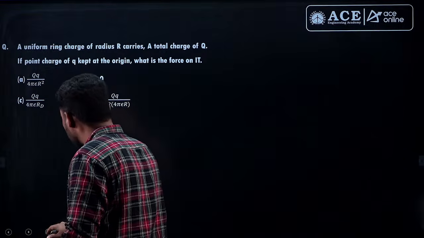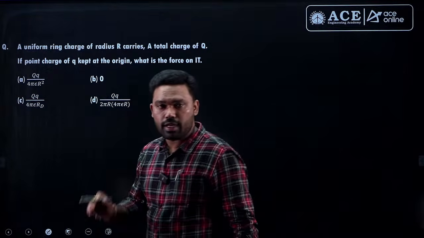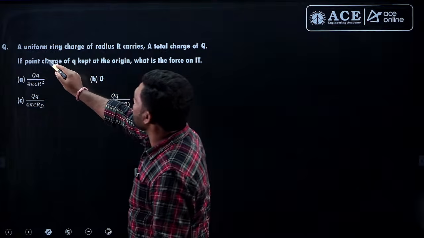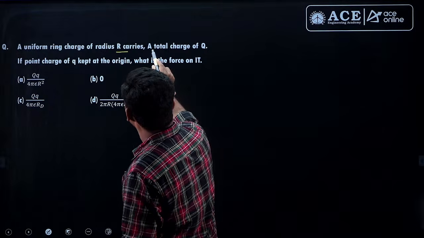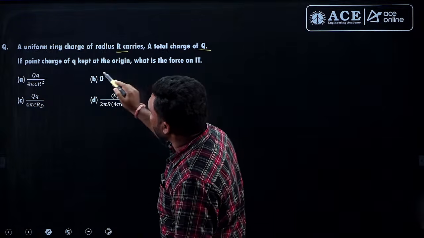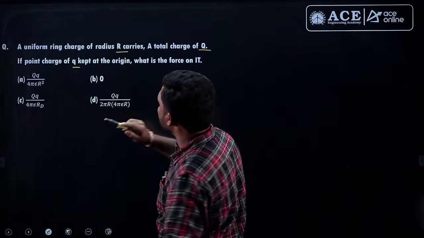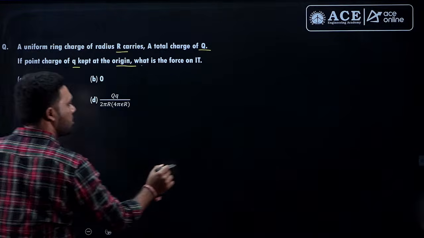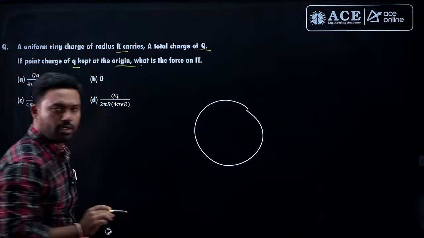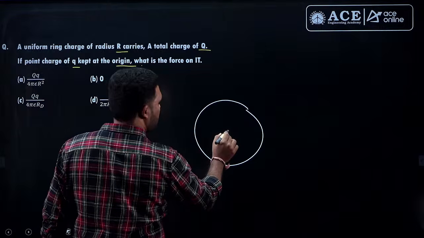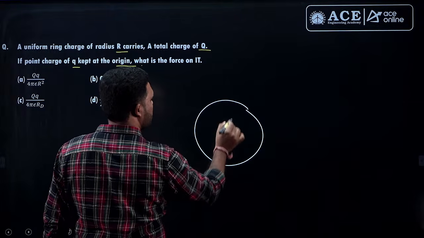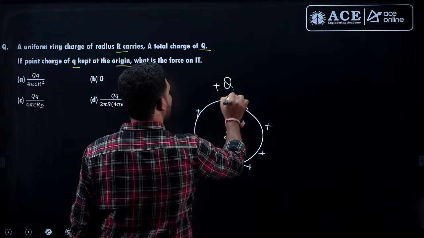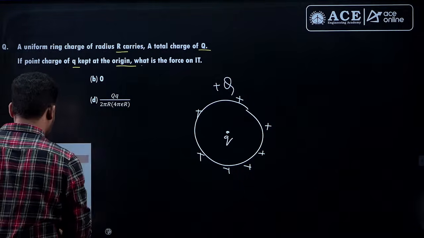I wanted to make them very concise and very precise because the question paper is not out yet, fine. So here is a uniform ring charge of radius r carrying a total charge of q. If a point charge of small q is kept at the origin, what is the force on it? It is a 1 mark question, fine. Here, without knowing the formula you can answer this. It is uniformly charged, and it is asking what is the electric force on the charge q. The charge is distributed uniformly and the total charge is q. You can apply the symmetry concept here, fine.